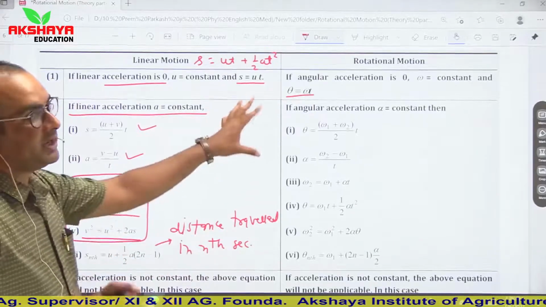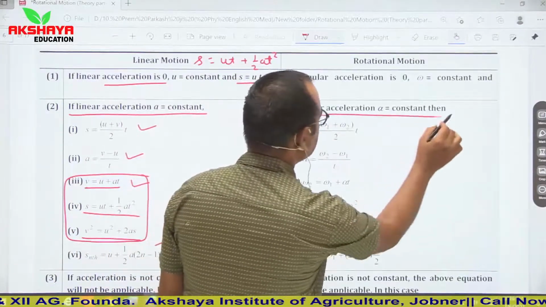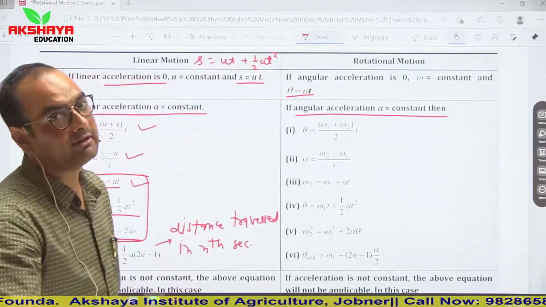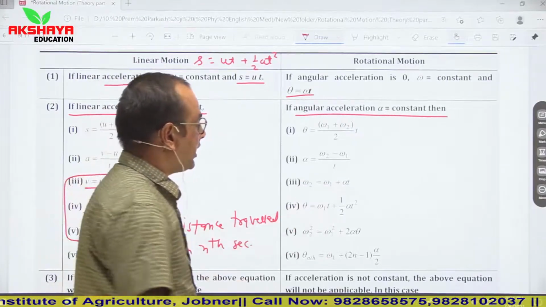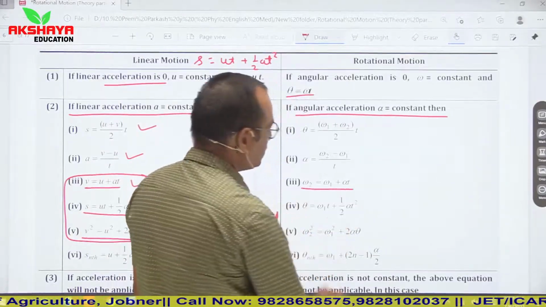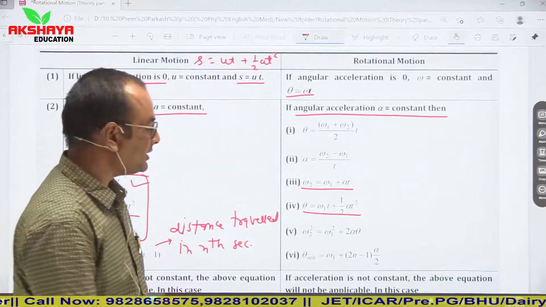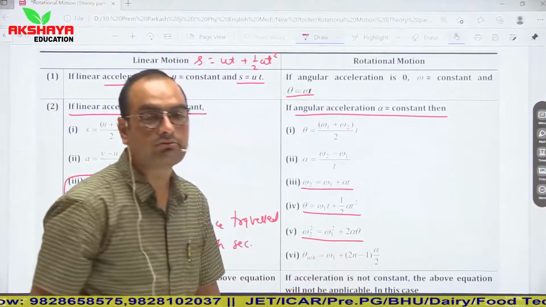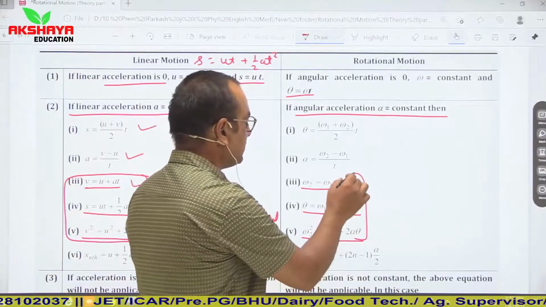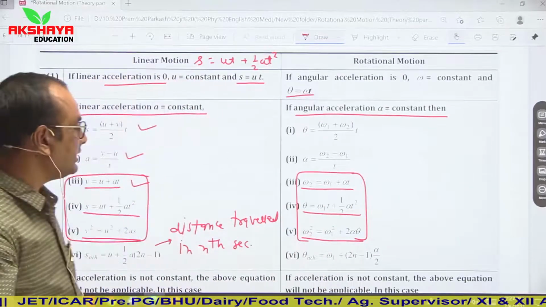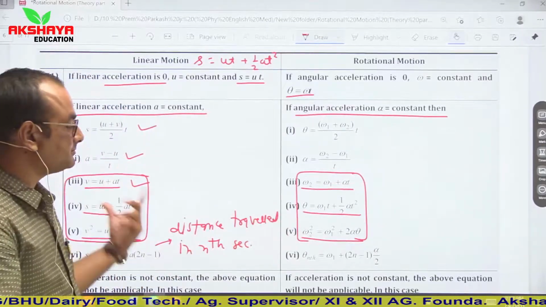Now see, similarly, if our particle travels with uniform angular acceleration, if angular acceleration is constant, in that situation also these equations become omega 2 is equal to omega 1 plus alpha t, theta is equal to omega 1 t plus half alpha t square, and omega 2 square is equal to omega 1 square plus 2 alpha theta. So these three equations are similar to equations used in linear motion. Clear? Here notations are changed.